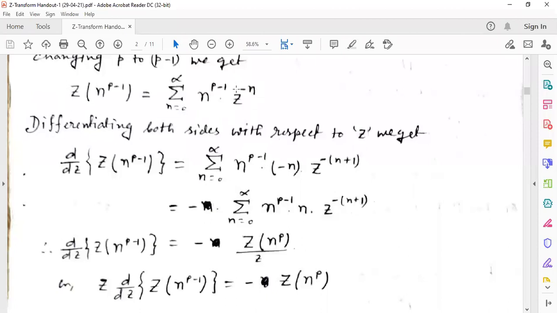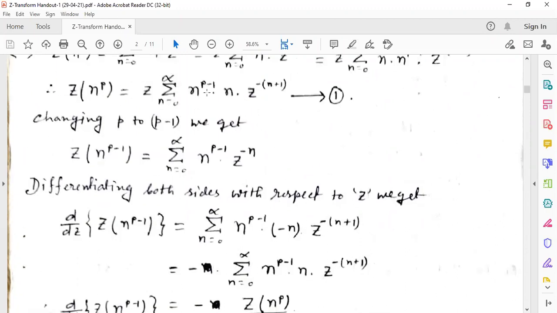Now we have to find the d/dz of z to the power minus n. d/dz of z to the power minus n will be minus n z to the power minus of n plus 1. It is written here. So from here, taking this minus outside, we can write minus summation n equal to 0 to infinity n to the power p minus 1 n z to the power minus of n plus 1. So now we are putting this value from equation number 1. Look at here.